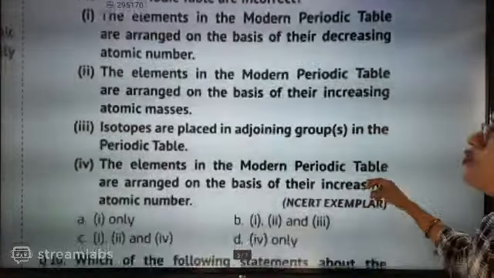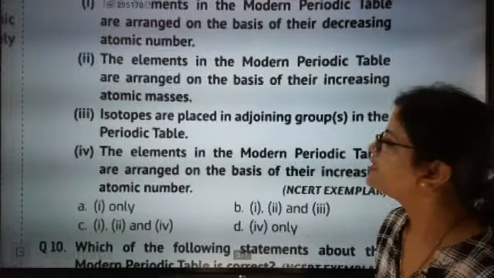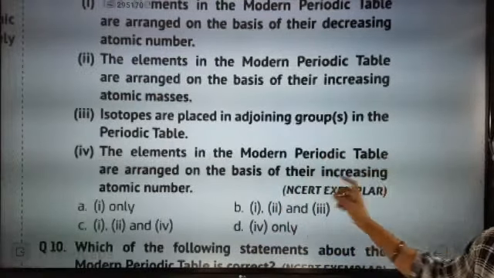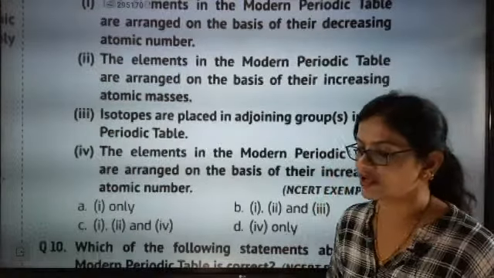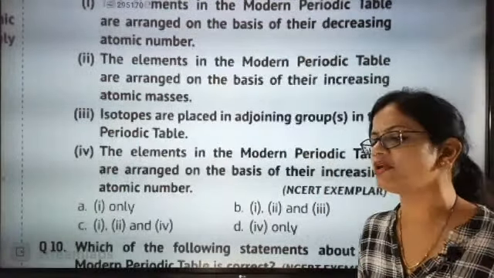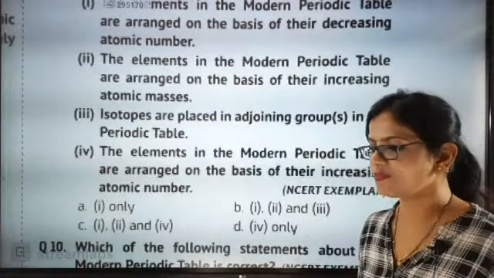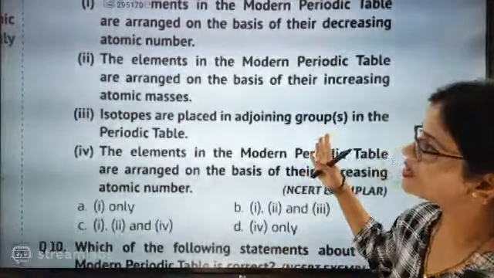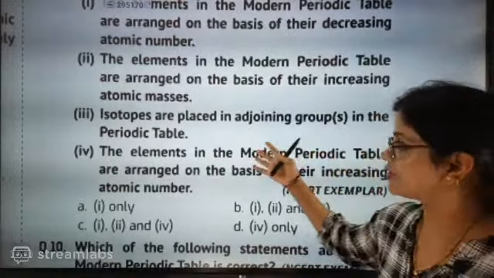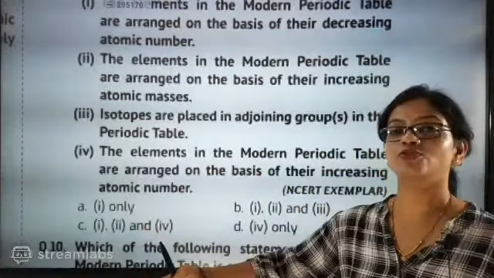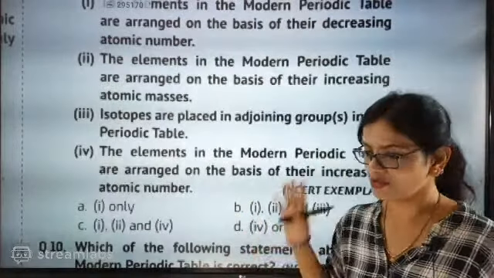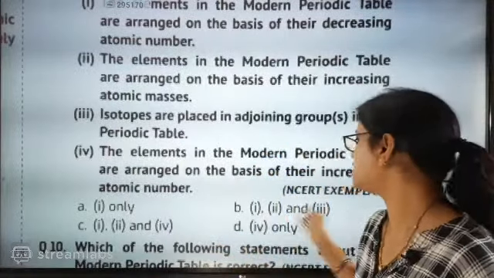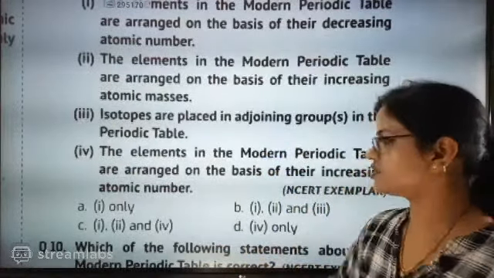Isotopes are placed in adjoining groups in the periodic table. Which statement is incorrect? The first and second statements are wrong statements. The third one is exactly: isotopes are placed in adjoining groups in the periodic table. The modern periodic table has not kept a place for isotopes. This is again a wrong statement. So first, second and third are the wrong statements. Only the fourth is the correct one.